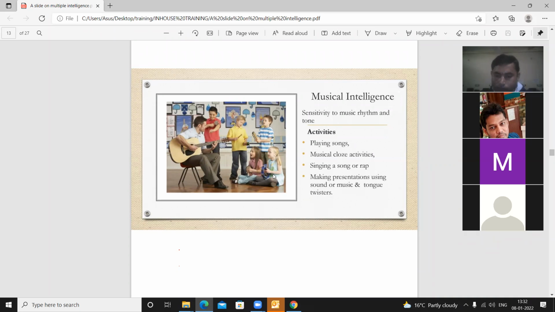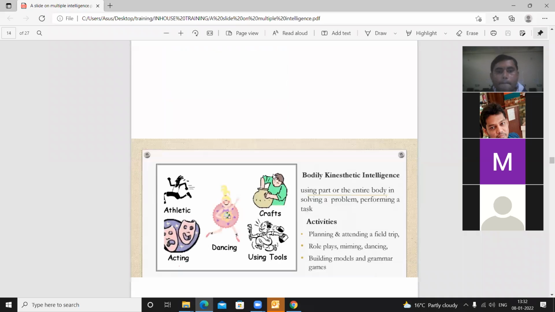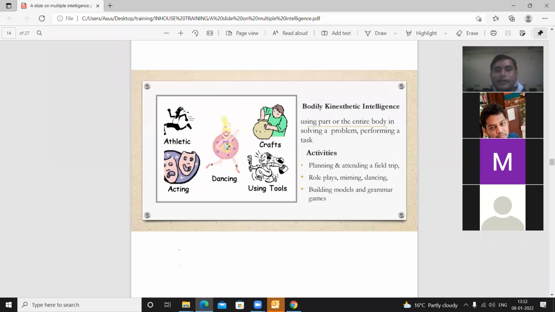Now, the next one is bodily kinesthetic intelligence. Using part of or their entire body in solving a problem, performing a task. Suppose you are playing a co-scholastic activity, or attending a field trip. While playing a co-scholastic activity, you will take the students to the playground for different types of game activity like football, cricket. So here their body is totally, I mean to say, athletic.